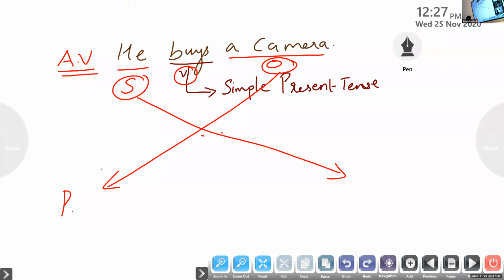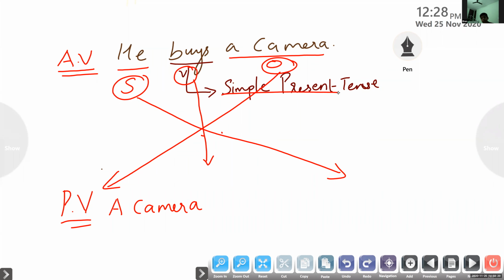To change the sentence into passive voice, we should interchange the position of the subject with the object. So now he is a subject pronoun. What is its object pronoun? He is the subject. Camera. So which one? Ma'am, a camera. Okay, a camera is the subject. I'm starting with a camera. Now look at the verb. It must be in the form of be plus past participle form. Which be form is suitable, as the sentence is given in simple present tense?